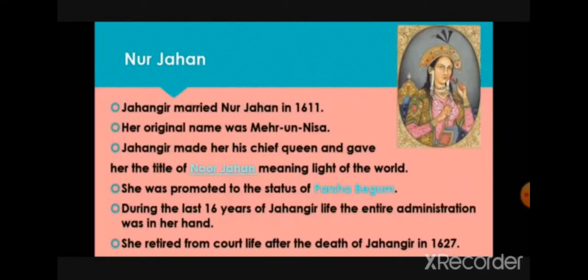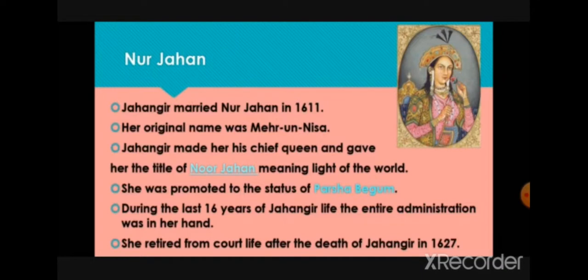The next important topic when we discuss Jahangir is a very important name, Nur Jahan. Jahangir married Nur Jahan in 1611. Her original name was Mehr-un-Nissa.